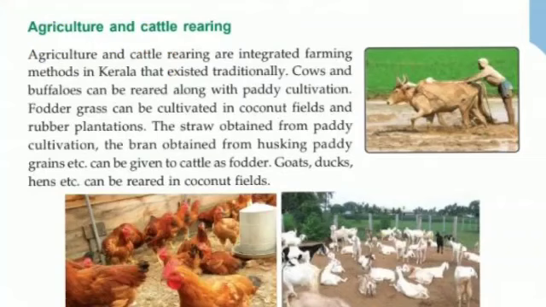Yes. Now the next one is agriculture and cattle rearing. You can see from the picture how agriculture and cattle rearing are connected to each other. I told you that cattle rearing means you are protecting and taking care of the cows, buffaloes and all.